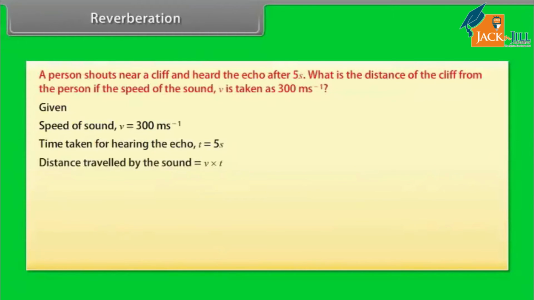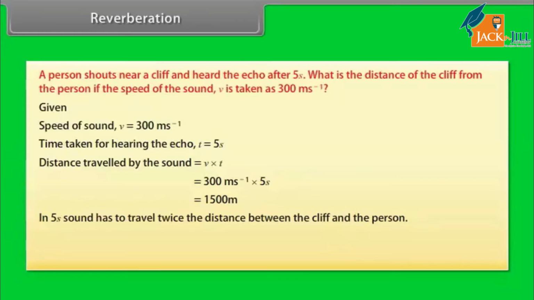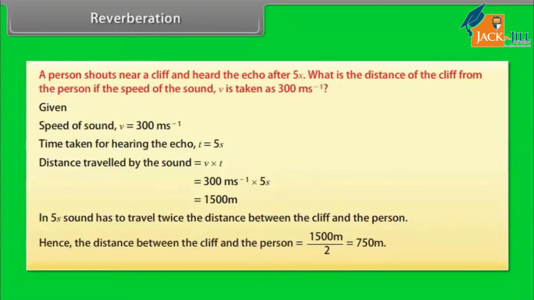Distance travelled by the sound is equal to v times t, which is equal to 300 meters per second times 5 seconds, which is 1500 meters. In 5 seconds, sound has to travel twice the distance between the cliff and the person. Hence, the distance between the cliff and the person is 1500 meters divided by 2, that is 750 meters.